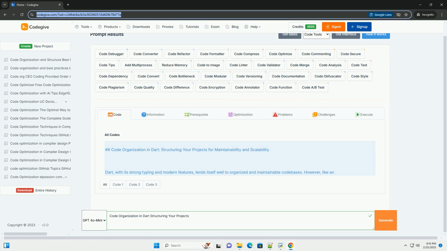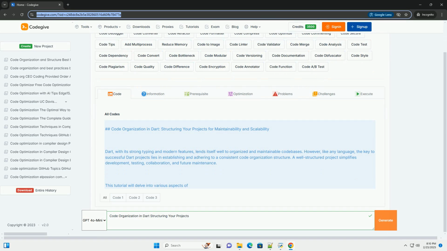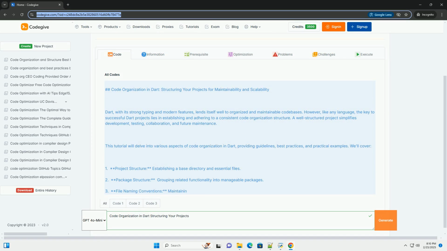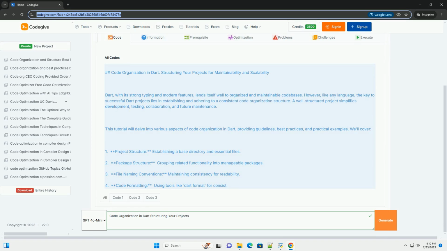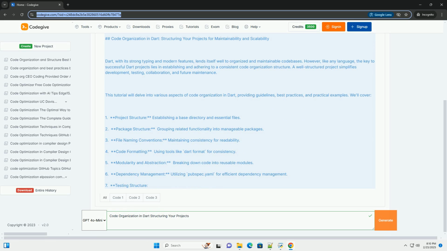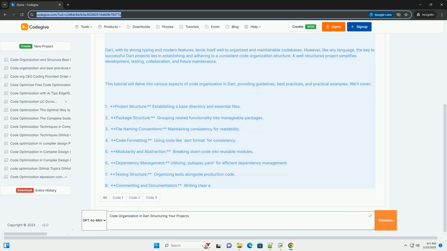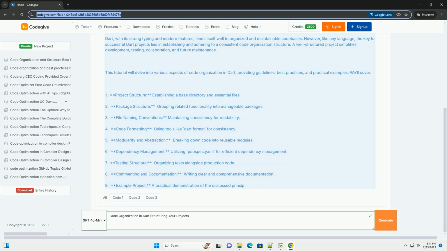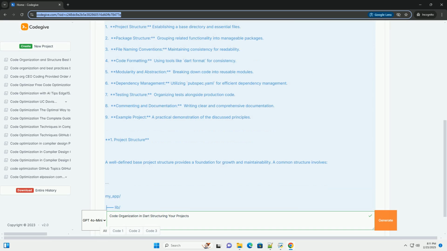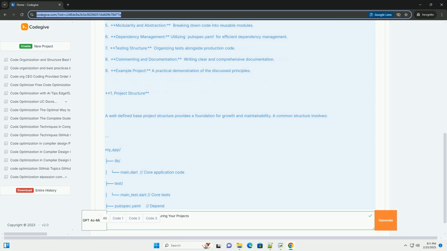Code organization in Dart, structuring your projects for maintainability and scalability. Dart, with its strong typing and modern features, lends itself well to organized and maintainable code bases. However, like any language, the key to successful Dart projects lies in establishing and adhering to a consistent code organization structure. A well-structured project simplifies development, testing, collaboration, and future maintenance.